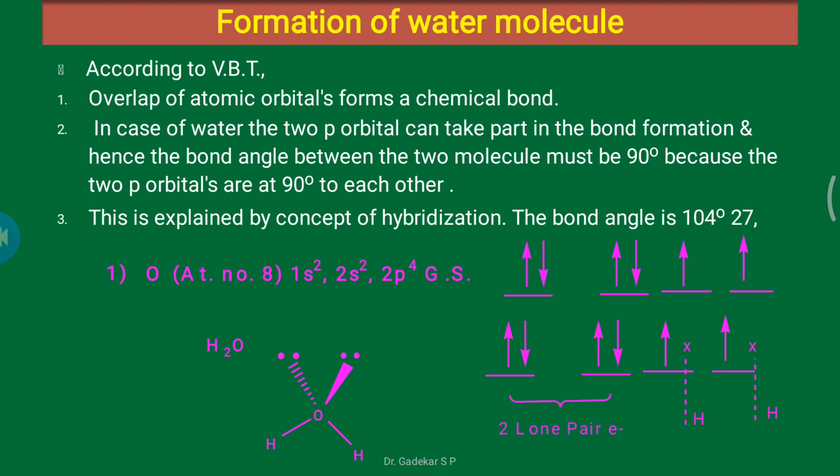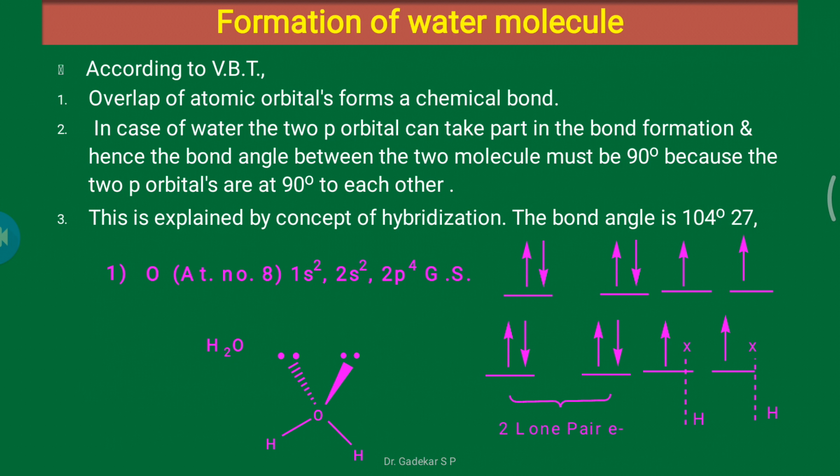According to VBT, overlap of p orbitals should give a bond angle of 90 degrees, but this bond angle is explained by hybridization.